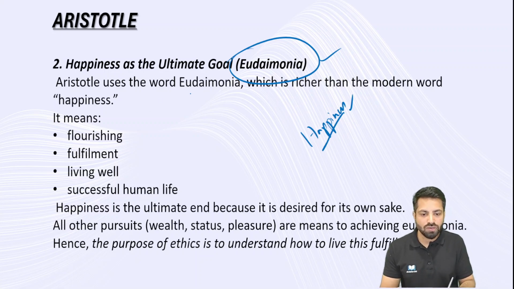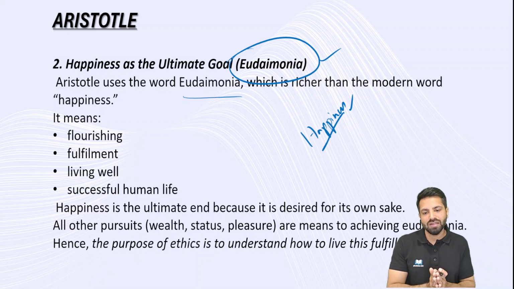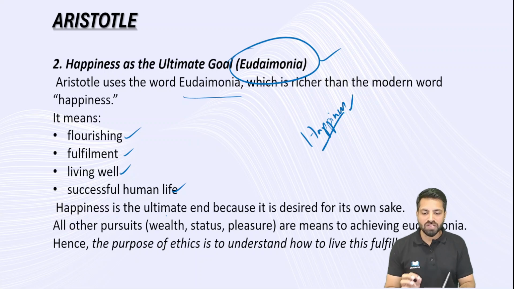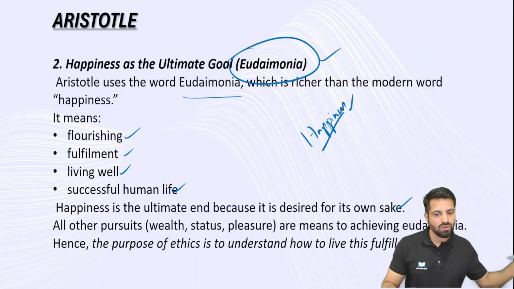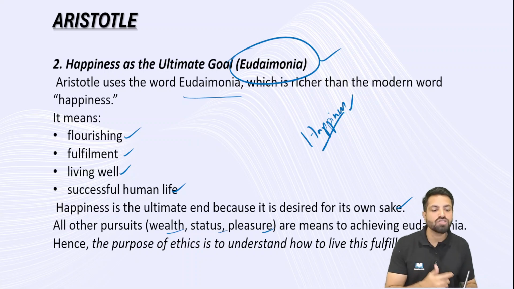So Aristotle uses the word eudaimonia, which is richer than the modern word happiness. Beyond that happiness, you can mention it as an ultimate satisfaction. According to Aristotle's eudaimonia, it means flourishing, contentment, fulfillment, living well, living a virtuous life, and a successful human life. So happiness is the ultimate end, because it is desired for its own sake. Ultimately, whatever I am doing, what is that end goal? Ultimate happiness, ultimate satisfaction. All the other pursuits, wealth, status, pleasure, are means to achieve eudaimonia.